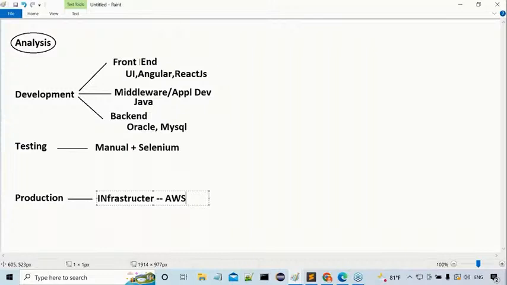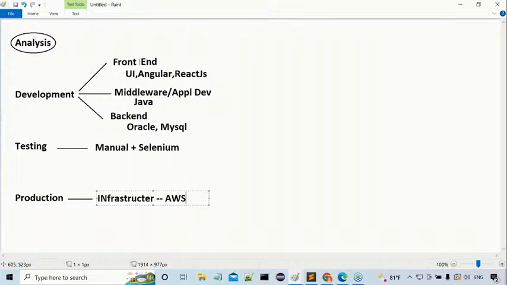If we come to this point, first of all, UI is required. Then after this UI, Angular is required. Then what next? React is required. Either Angular or React, we can select either one. Then after that, he requires the Java side: core Java, advanced Java, Hibernate. Next, Spring, then Spring Boot, microservices, and web services.